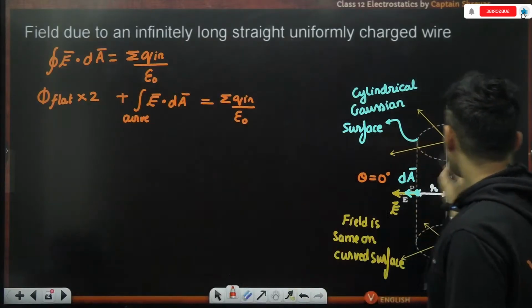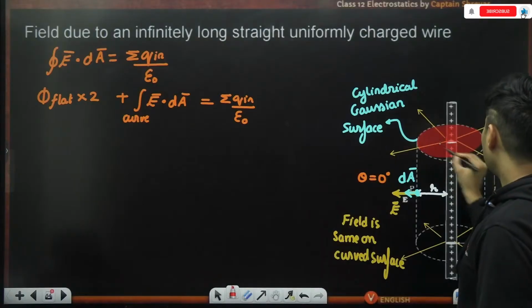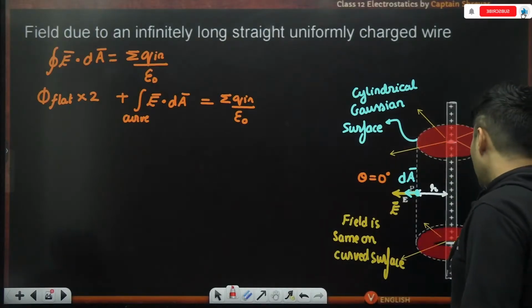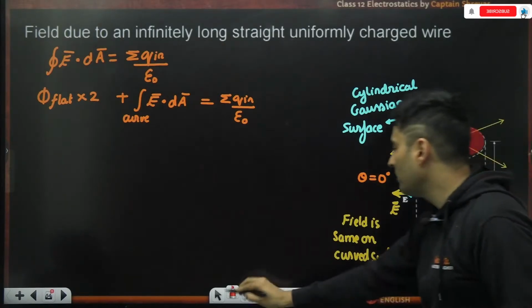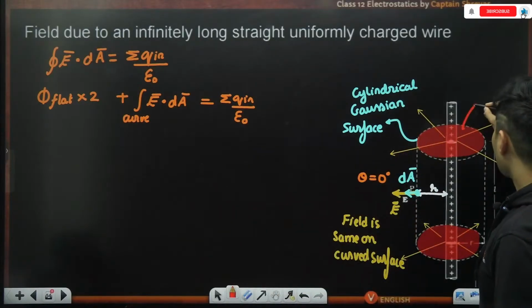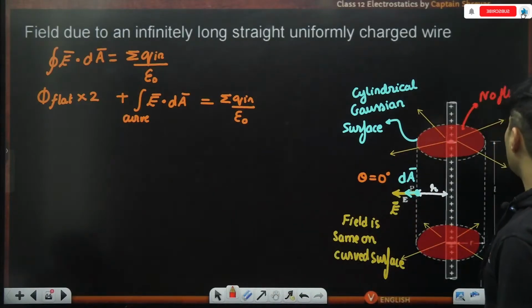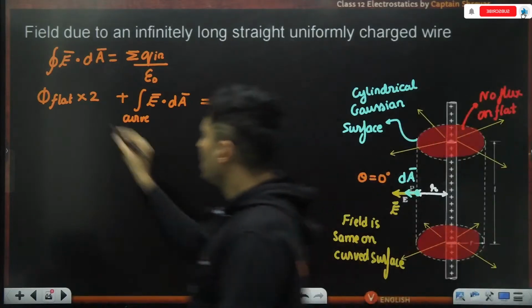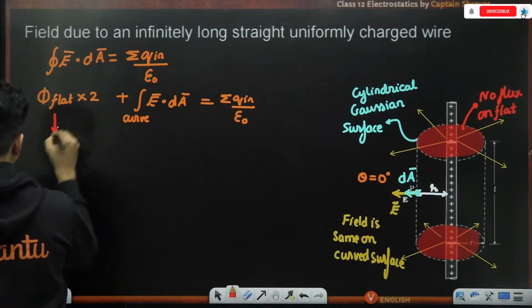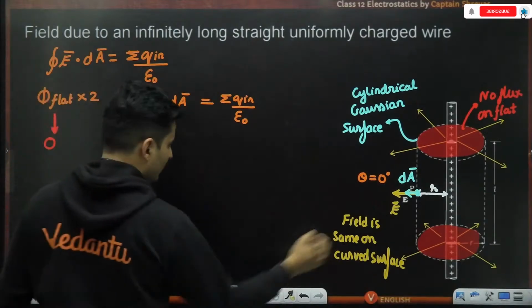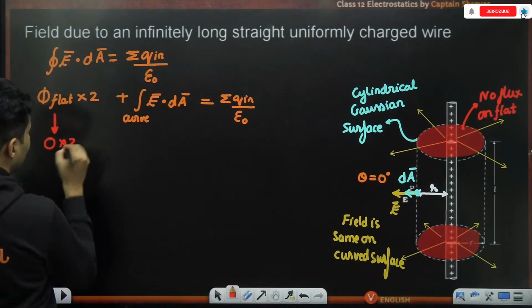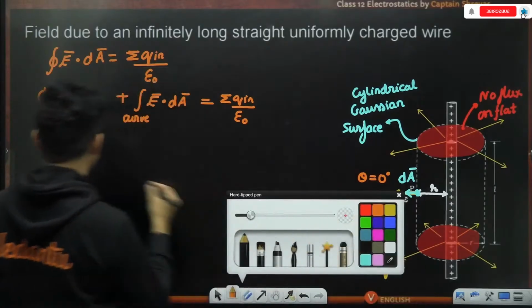Think about it. Why? Because the field is parallel to the surface. There will be no flux on the flat surface. So this quantity will be a big fat 0, guys. This will be just 0 multiplied by 2, which is anyway 0.